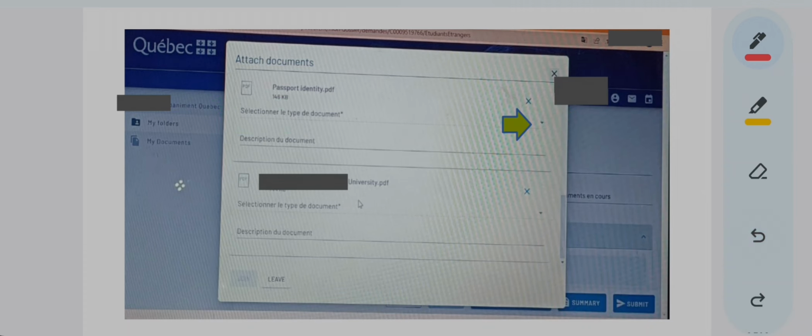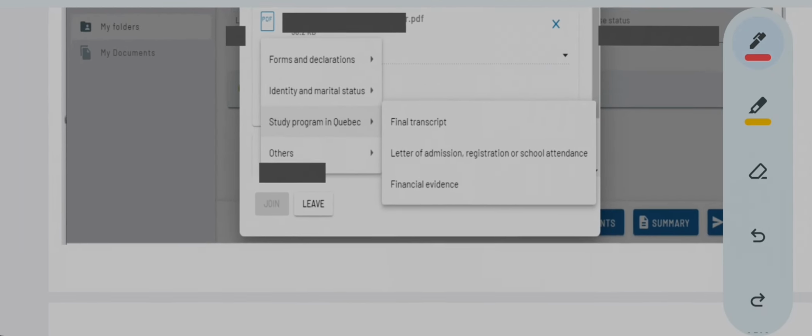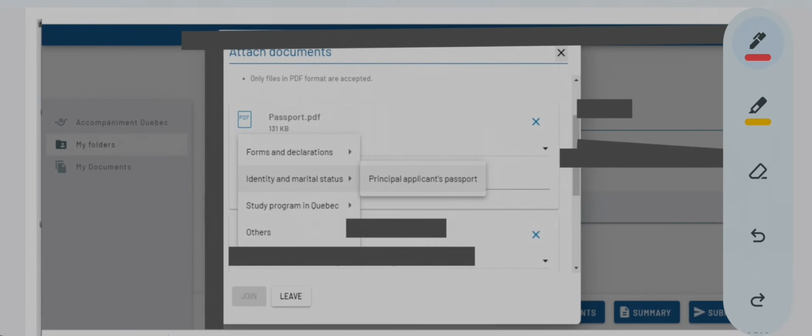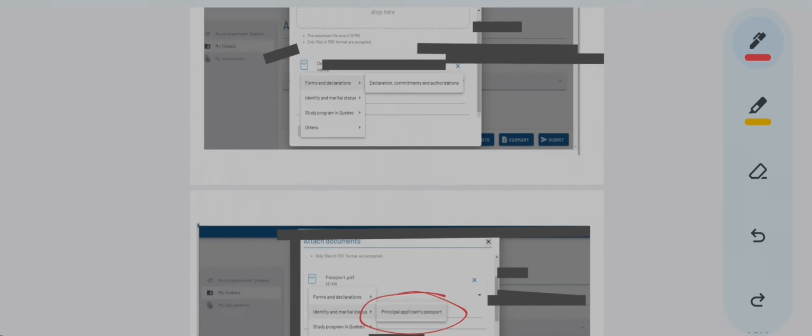See, this is the passport identity PDF that you have written. Now when you select the option which is mentioned over here, say you have selected your passport, then for the computer to know what document it is, you have selected principal applicant's passport.